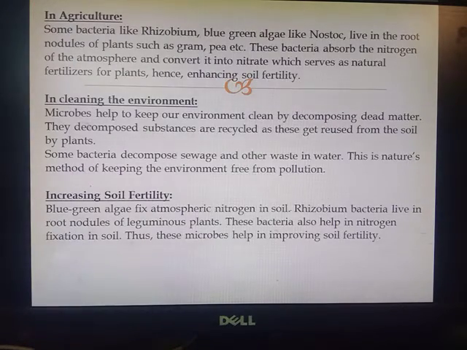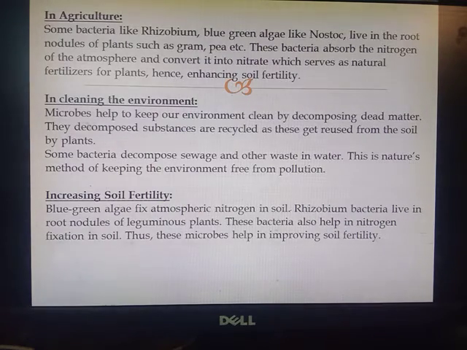Where do we use it in agriculture? Some bacteria like Rhizobium, and blue green algae live in the root nodules of plants such as gram, pea, etc. These bacteria absorb the nitrogen of the atmosphere and convert it into nitrate, which serves as natural fertilizer for plants, hence enhancing soil fertility. That we have discussed in our chapter crop production.